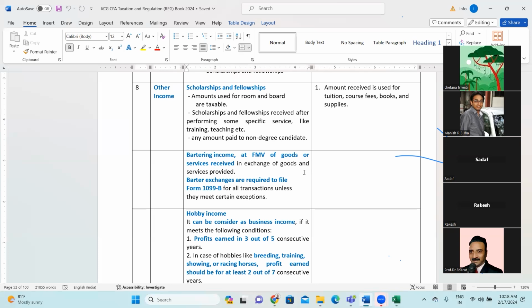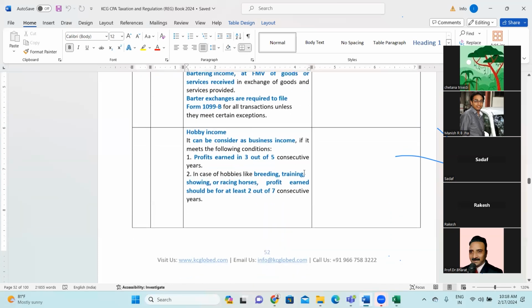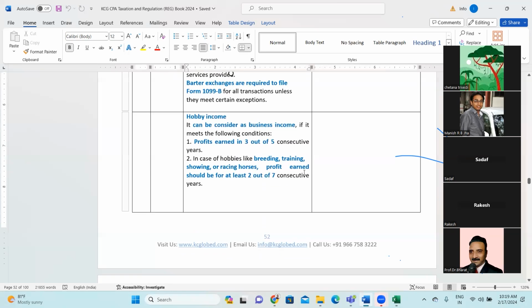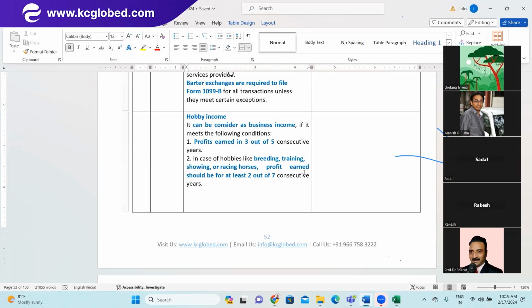Next is hobby income. Any idea what is hobby income? What is a hobby? It may be singing, it may be dancing, it may be painting, right? Unless it has been converted into a full-time profession, till that time it is considered as hobby income.